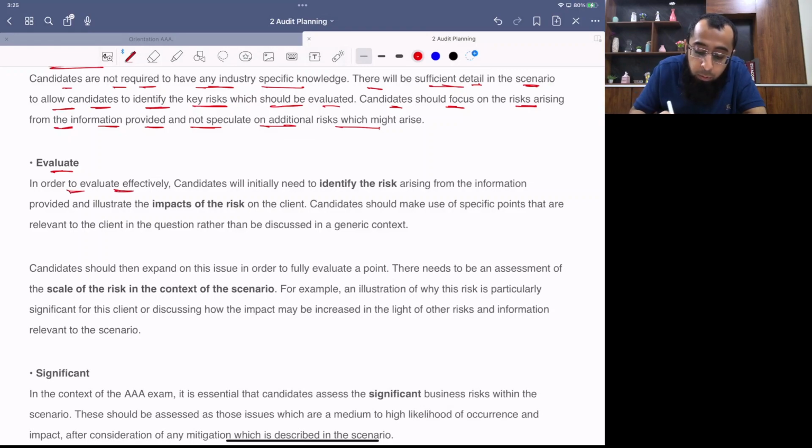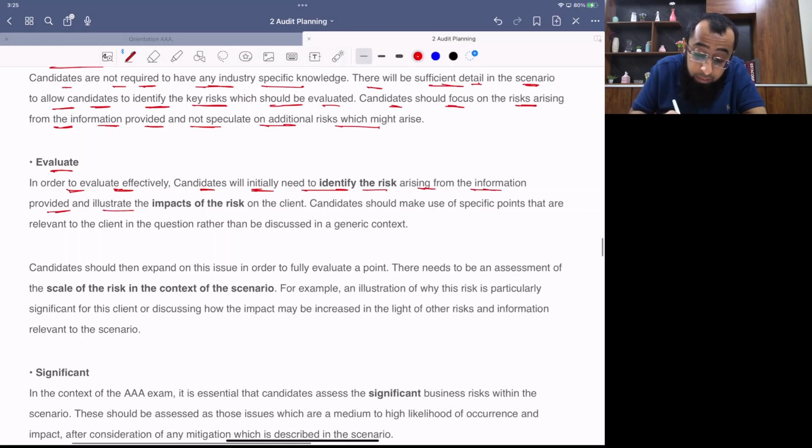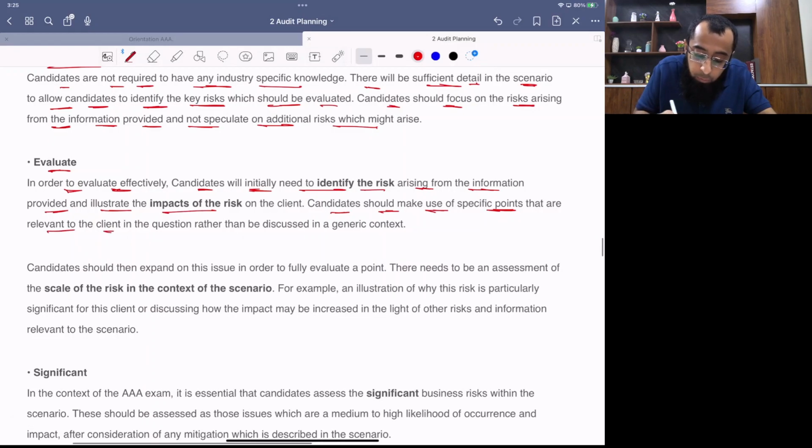In order to evaluate effectively, candidates will initially need to identify the risk arising from the information provided and illustrate the impact of the risk. That is, what will it do? What will happen if that risk materializes? Candidates should make use of specific points that are relevant to the client in the question rather than discuss them in generic context. You have to relate it to the scenario.